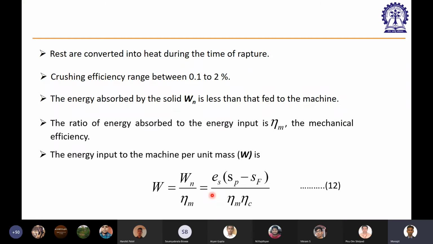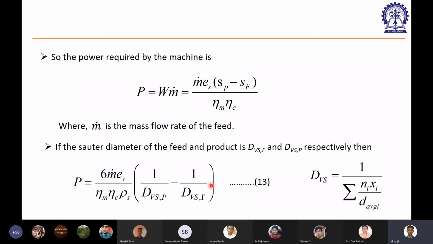Now the rest is more or less algebra. If we want to directly find out the power, that is nothing but the energy. This is energy per unit mass of product, so multiplied by the mass flow rate of product it will give you the power required. So just multiply it by m dot, and then we convert this SP, which is the specific surface area of the particle, in terms of volume surface mean diameter.